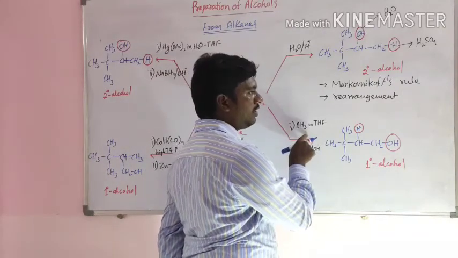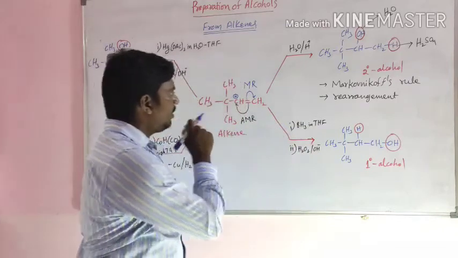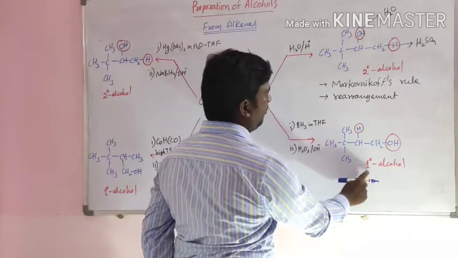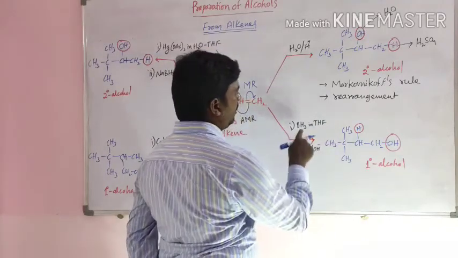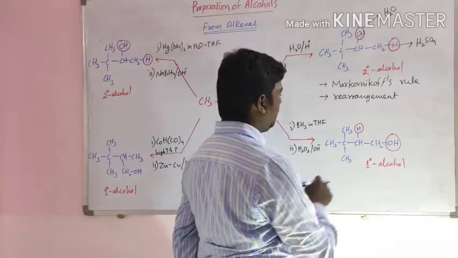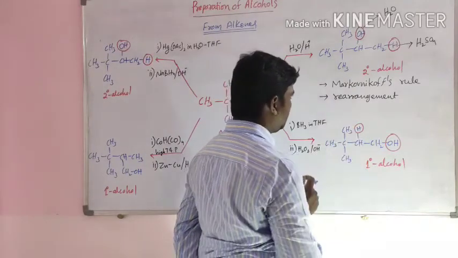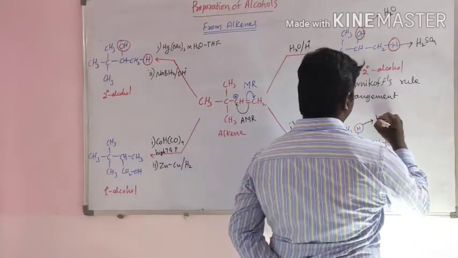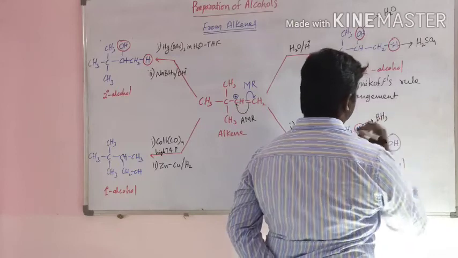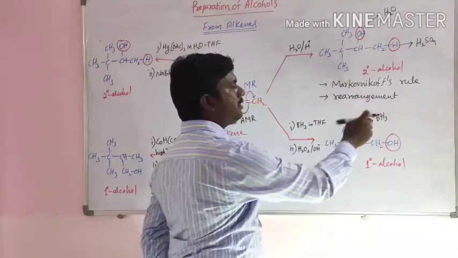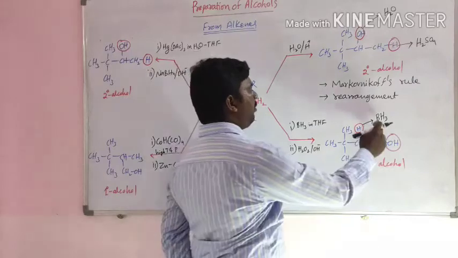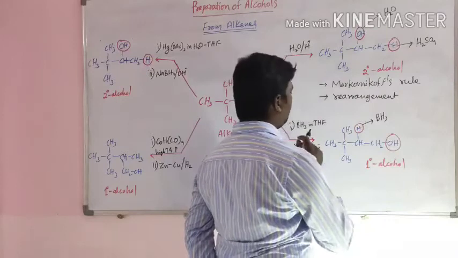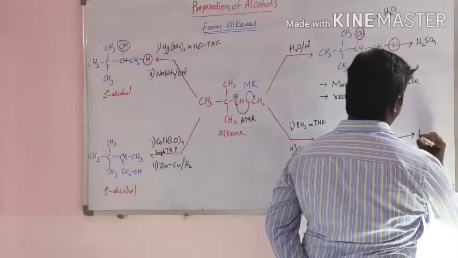Next, the hydroboration and oxidation method. In this method, unsymmetrical alkene converts into primary alcohol, and in this primary alcohol, this hydrogen is taken from BH3. This boron in BH3 is electron deficient, and boron acts as an electrophile, and this OH is taken from H2O2.